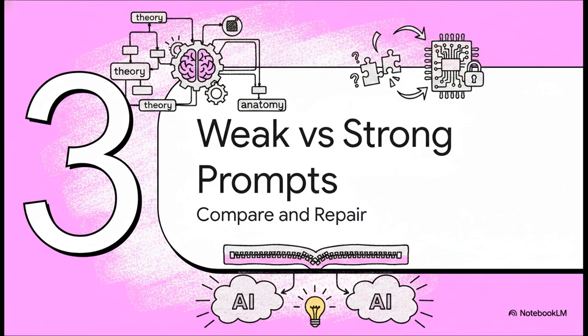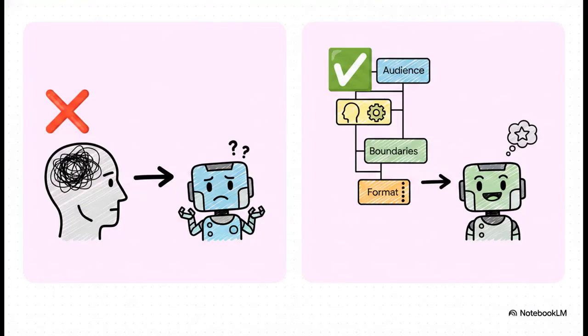All right, section 3, weak versus strong prompts. Let's see exactly what happens when we start closing those gaps for the AI. We have all been guilty of typing an incredibly dismissive, weak prompt like, summarize this, right? The problem is the AI has to guess the audience, it has to guess the length, and it has to guess the format.